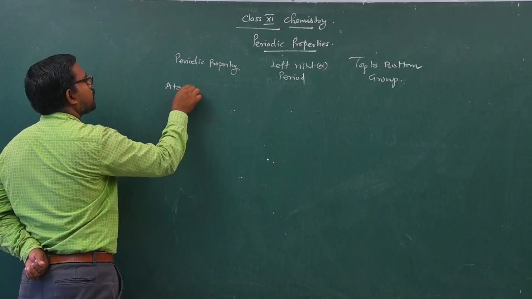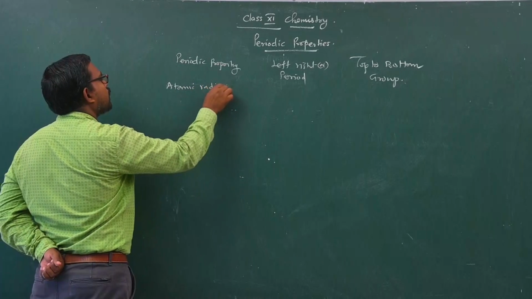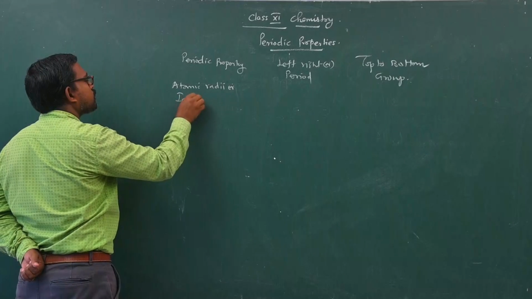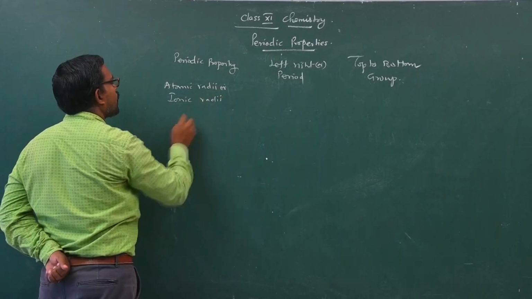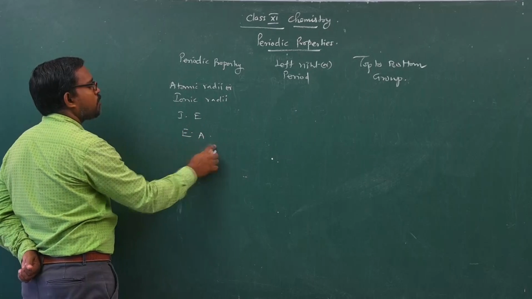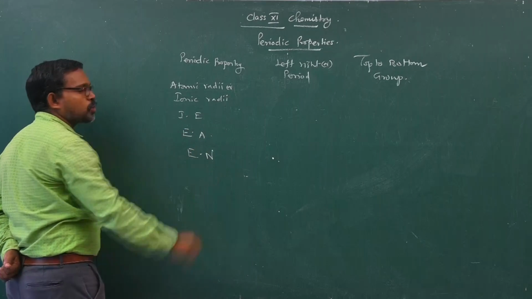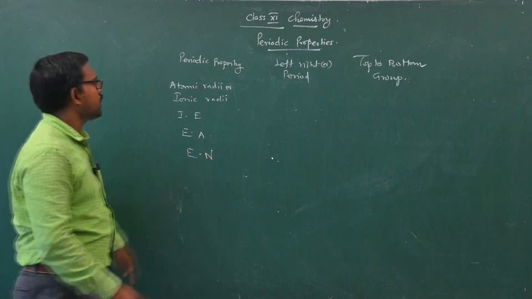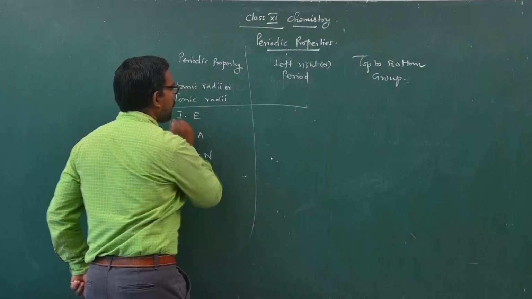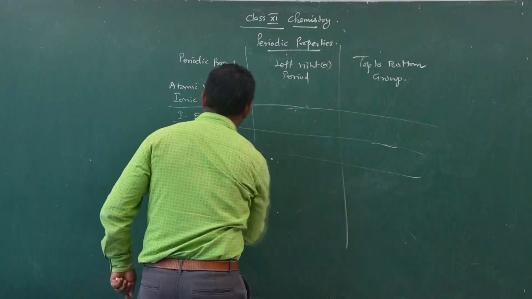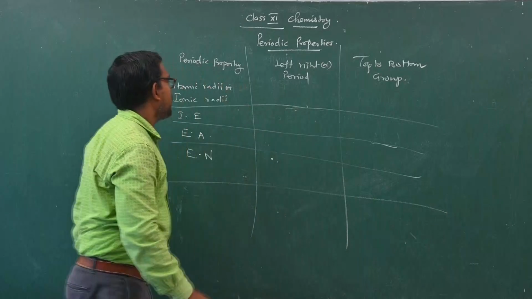Atomic radii or ionic radii, ionization energy, electron affinity, electronegativity. How do these vary?